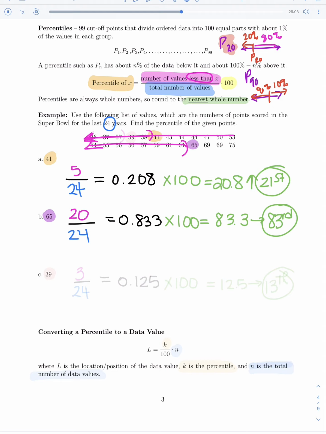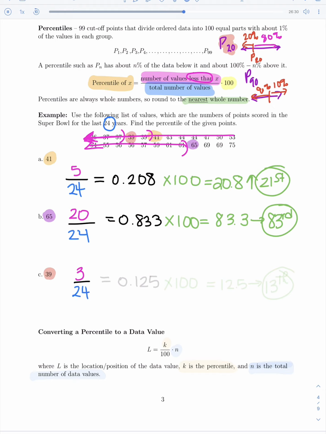Let's try one last one. Let's see, the data value 39. So we'll look at 39. Again, we'll count up all the data values less than 39. Well, less than 39 would be the 2 37s and the 36, which is a total of 3 values out of the total of how many values did we have, which was 24.